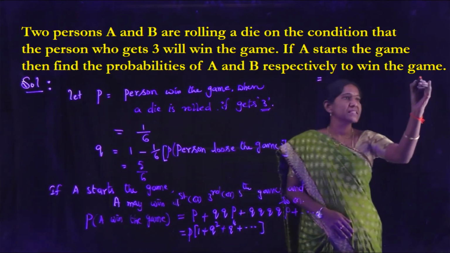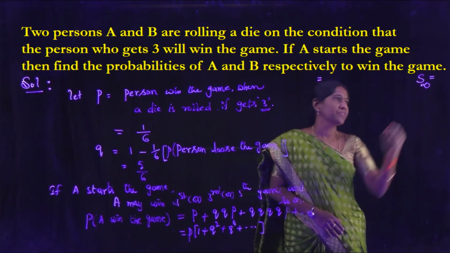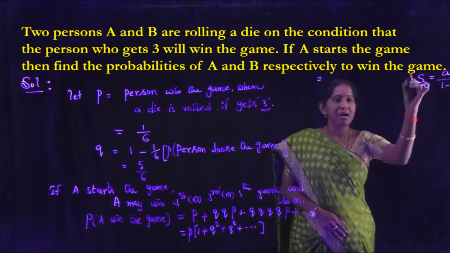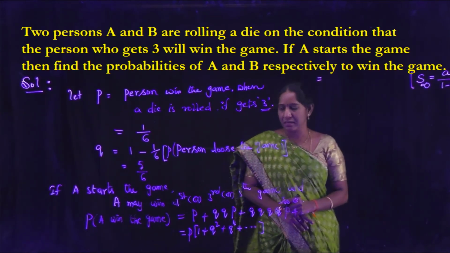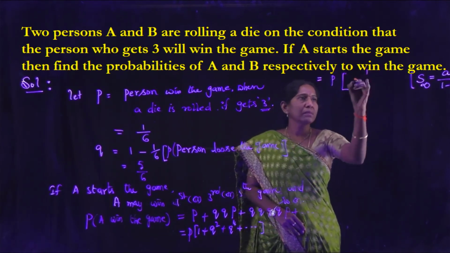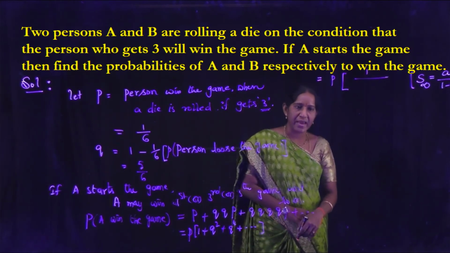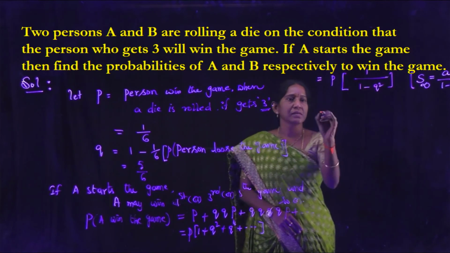The sum of an infinite series S infinity is equal to A by 1 minus R. Then we get P into 1 by 1 minus Q square, where A is 1 and the ratio R is Q square.